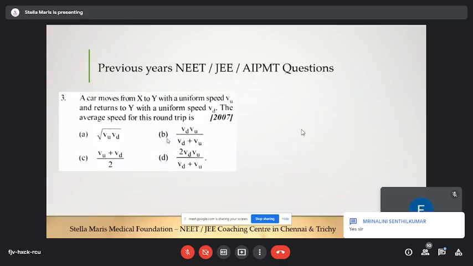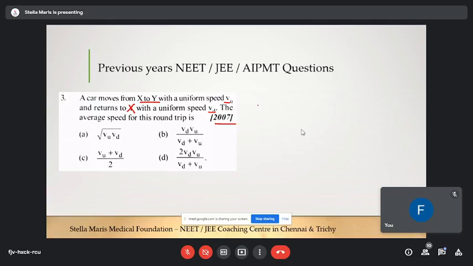It is a similar question. They're saying it was asked in the year 2007. It's kind of a mains question. A car moves from X to Y with uniform speed VU and returns to Y. Actually, it is given wrong. It returns to X actually, returns to X with uniform speed VD. The average speed for this round trip is.